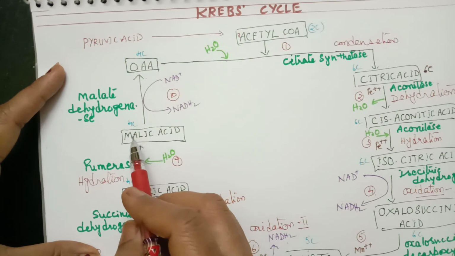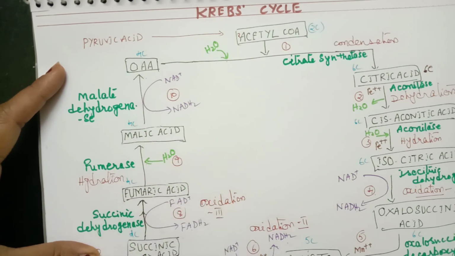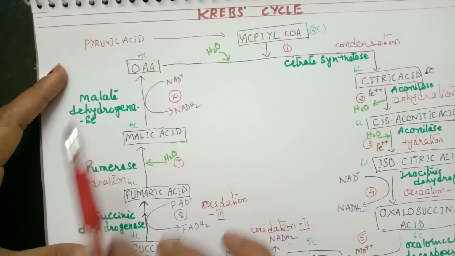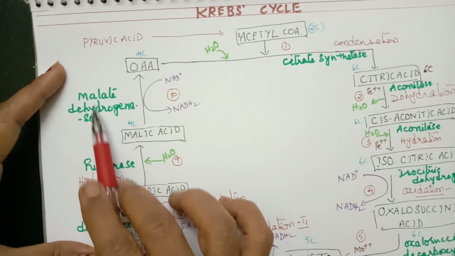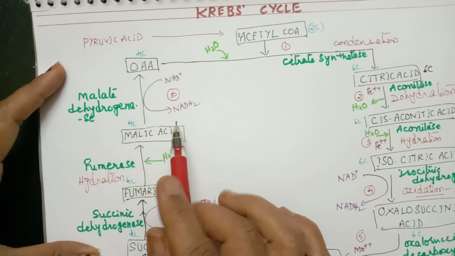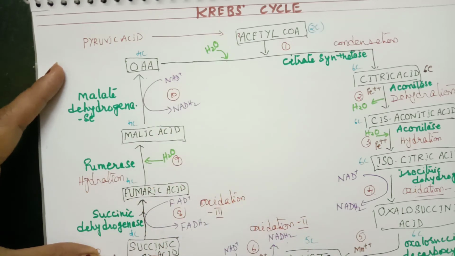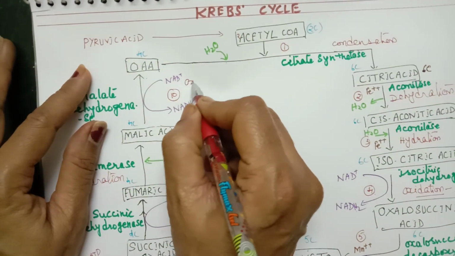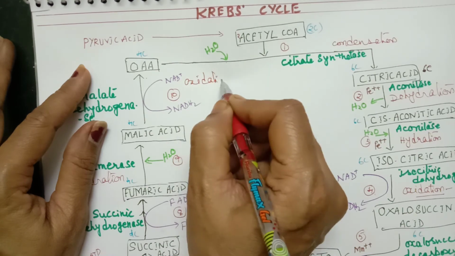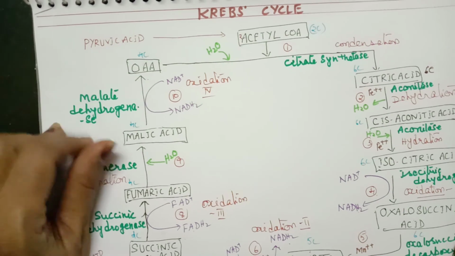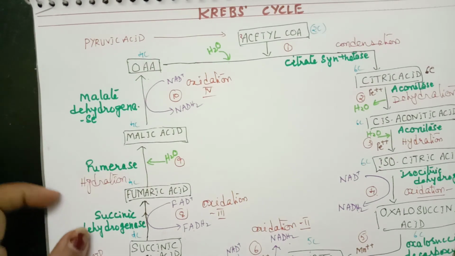Malic acid is a 4-carbon compound. From succinyl coenzyme A onwards, they are all 4-carbon compounds. This malic acid is converted to oxaloacetic acid in the presence of the enzyme malate dehydrogenase, and there is a formation of NADH2. That means this is also an oxidation reaction, the fourth oxidation reaction.